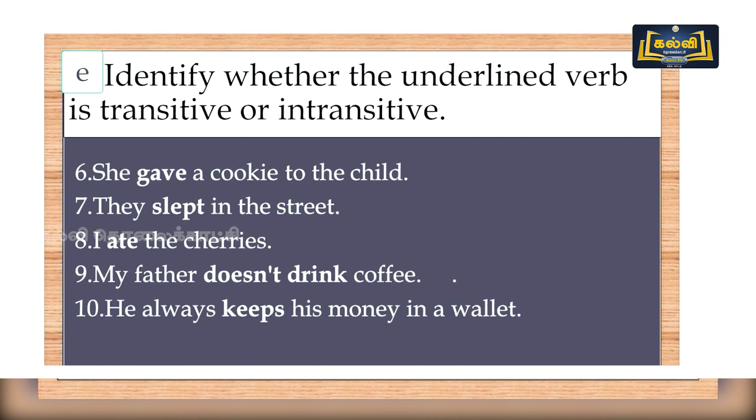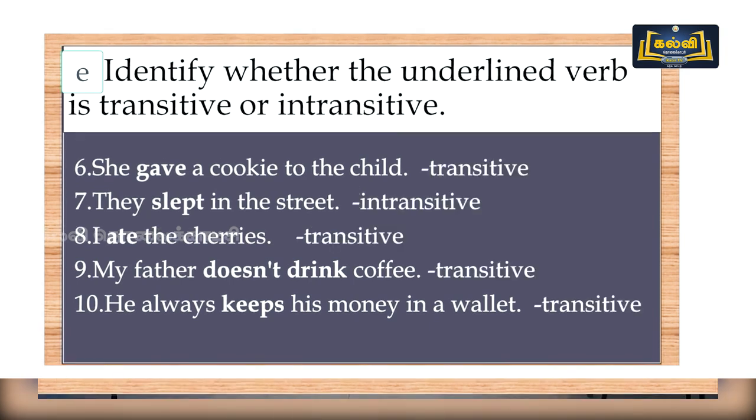So check the following part. Number 9 is my father doesn't drink coffee. And number 10 is he always keeps his money in a wallet. So look at the verbs gave, slept, ate, doesn't drink and keeps. Find out if it's transitive or intransitive. Let's check the answers now.